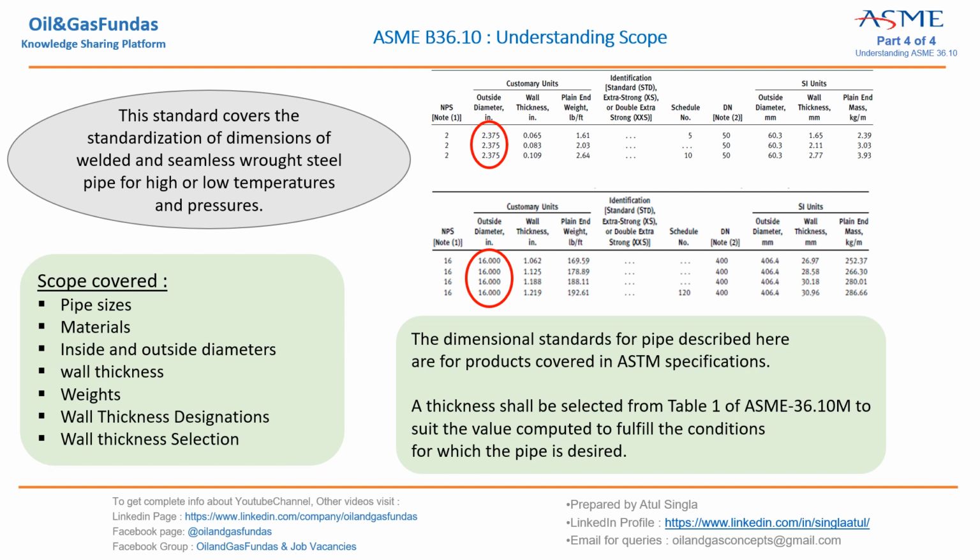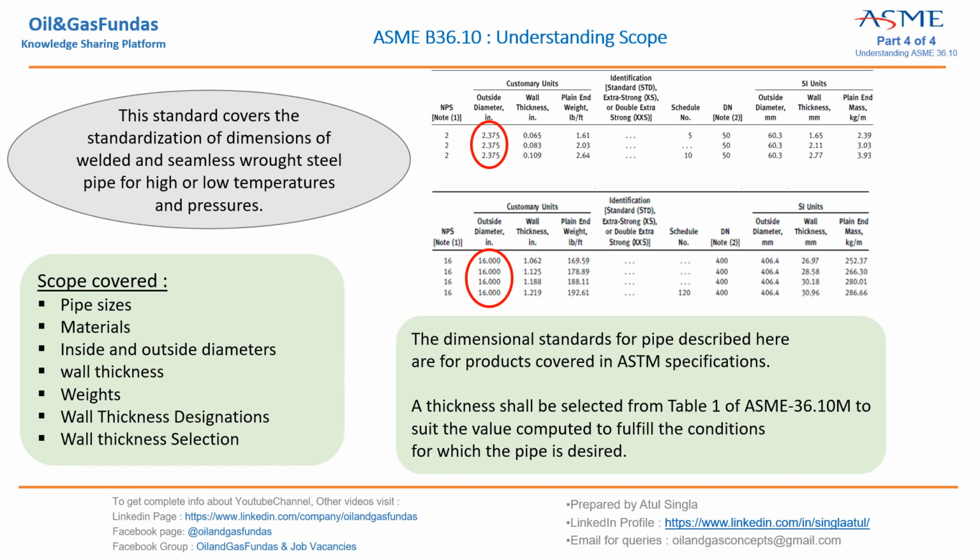At the same time, what we are getting here is the weight, mass per meter, kg per meter, mentioned against each and every size. So these are the standard dimensions which will be applicable globally for each and every size, 14 inch and below, 14 inch, 14 inch and above. So these are the dimensions which we are getting in this standard.